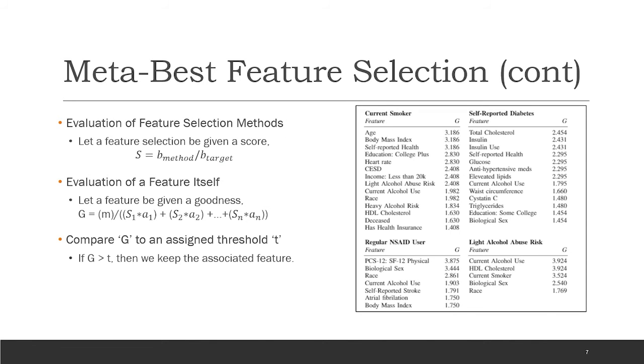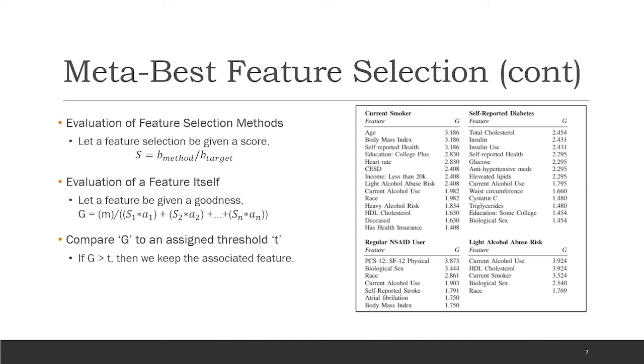We first assigned each feature selection method a score S, ranging from 0 to 1, where B sub method is the AUC gain for the target attribute generated from the given feature selection method. B sub target is the best AUC gain for the target attribute across all feature selection methods. The goodness score of a feature G is then given by M, the number of times a feature appears across all subsets, divided by the sum of each S score of a feature selection algorithm that used that particular feature.